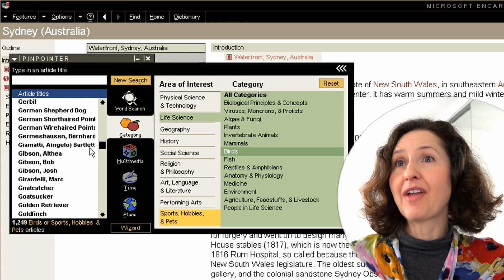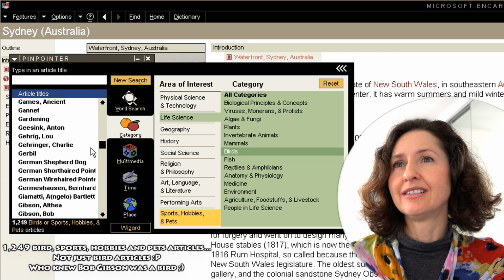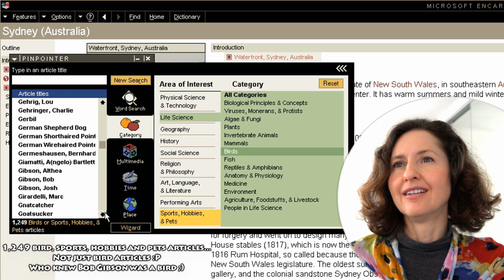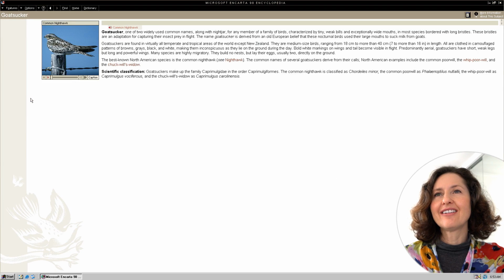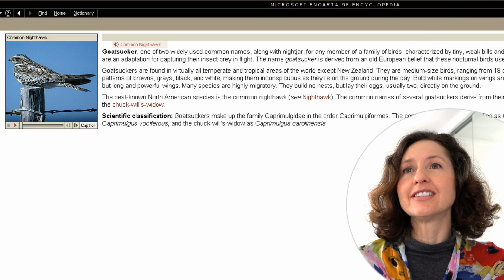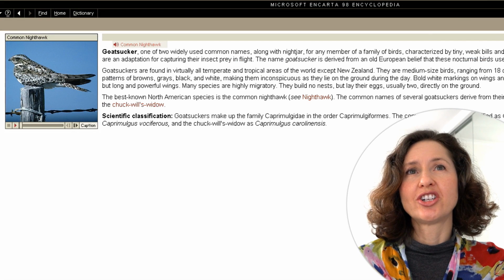Goat sucker. Does it have every single bird in the world? I don't know about that. I mean, they keep adding more and more. They've got 1,249 bird articles here, you see. And this just goes to show you the power of CDs back then. There it is. Well, it's not sucking a goat, it's sitting on a pole. See? Night jar. So what does it do?